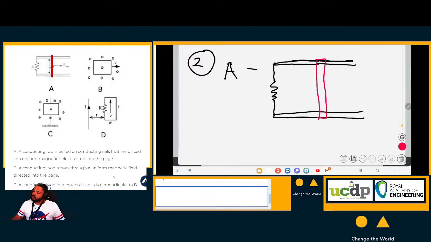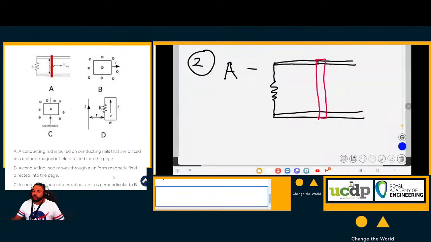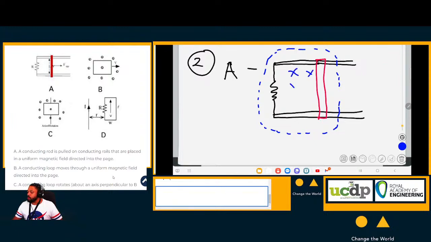Okay, so this area here, ladies and gentlemen, this area is your loop. It is not a square, but it is indeed a loop. Okay, the current is flowing around this area where the magnetic field is into the page.